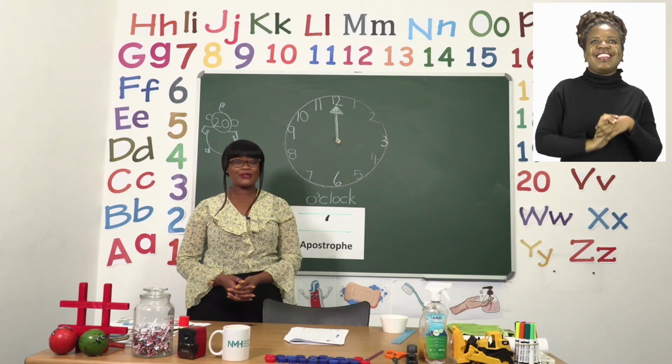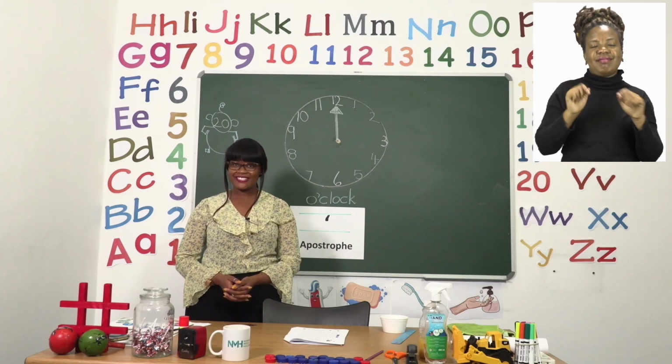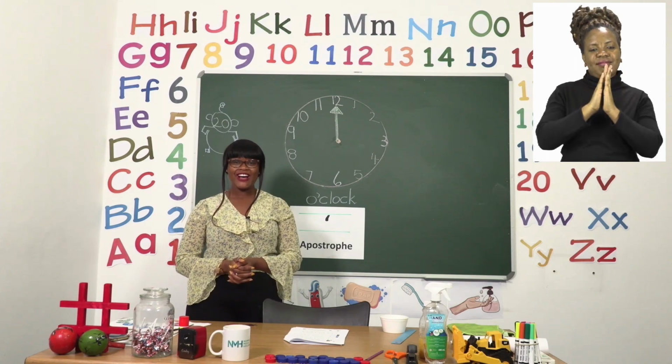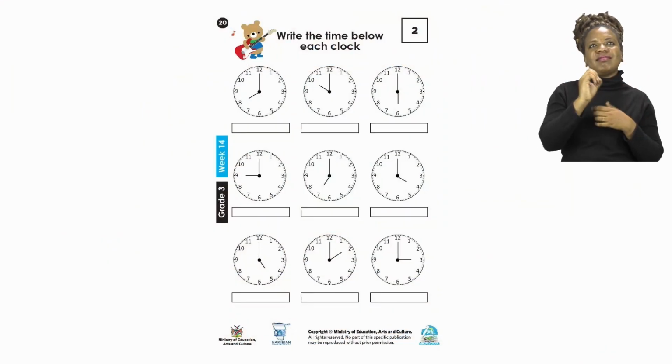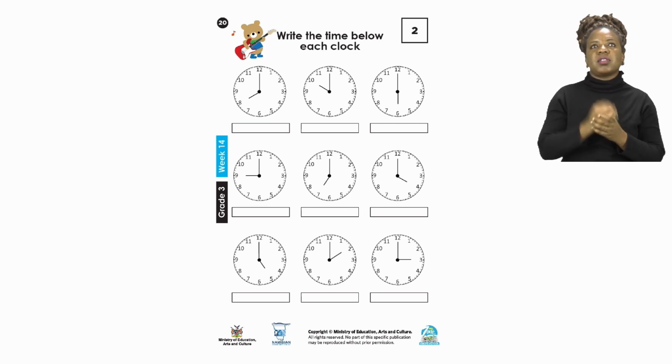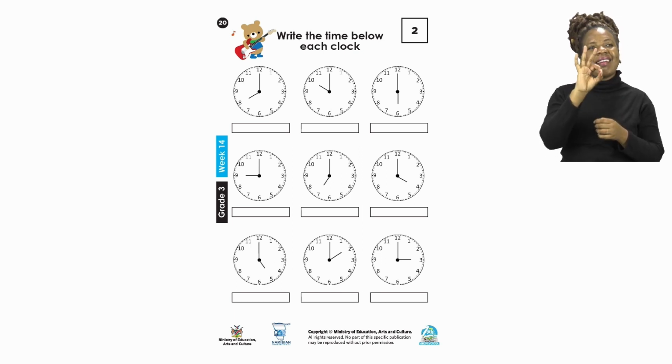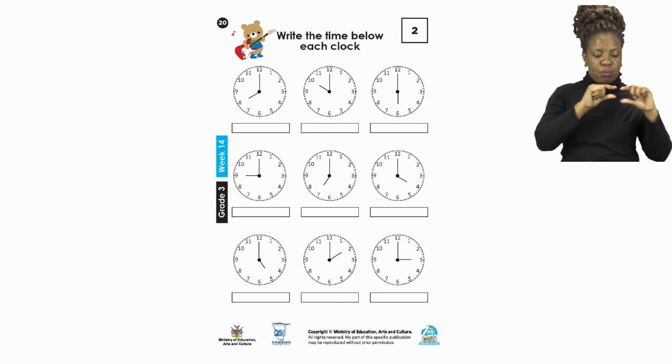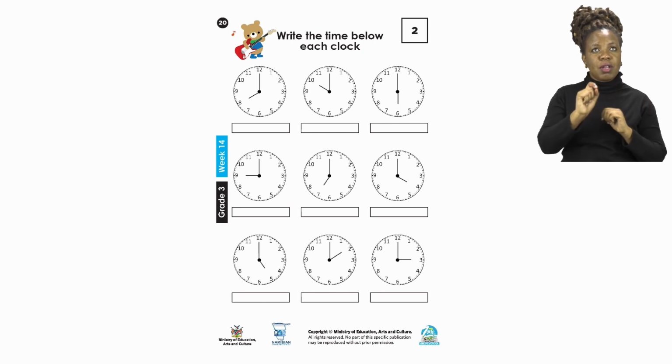For our lesson today, boys and girls, let's start our activity on page 20. On page 20, we will be doing time. And how we're going to be doing time is by telling what time it is. Now, as you can see, we have 9 clocks that all have different times. So it is our job to write the time in the boxes below. I am only going to help you by showing you what each of them are going to be saying with the certain hands. So let's take a look at the board.